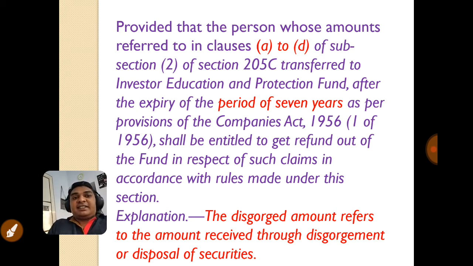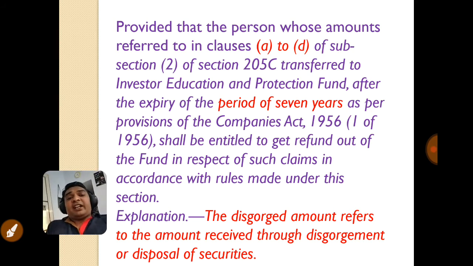As I have discussed earlier, the person whose amount has been transferred to the unpaid dividend account, or the mature deposits or mature debentures, and after seven years it got transferred to the Investor Education and Protection Fund, can also get a refund even after 7 years. They shall be entitled to get a refund out of the fund in respect of such claims in accordance with rules made under this section.